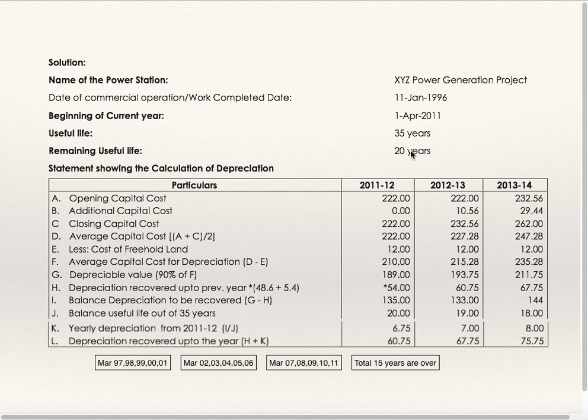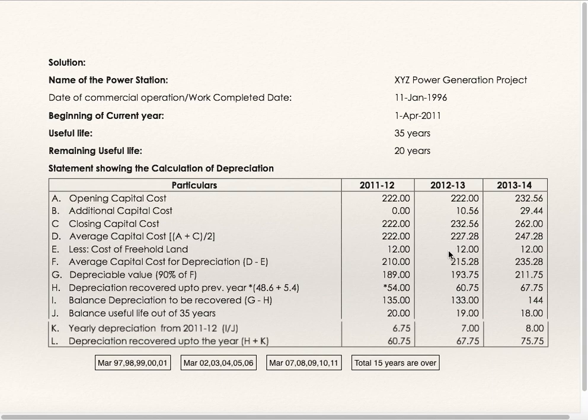Balance useful life of the asset is 20 years, just now we have seen. So yearly depreciation for this year 11-12 is 135 divided by 20, which is 6.75. So depreciation recovered up to the year is 60.75. This is nothing but 54 plus 6.75. For the year 12-13, opening capital cost is 222. Last year's closing 222 is current year's opening. Additional is given 10.56 for the year 12-13. Closing is opening plus addition. Average is opening plus closing divided by 2.